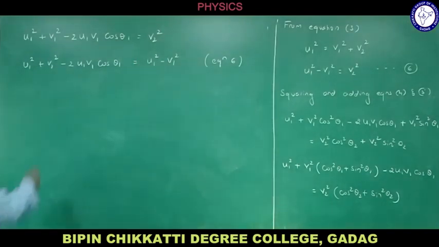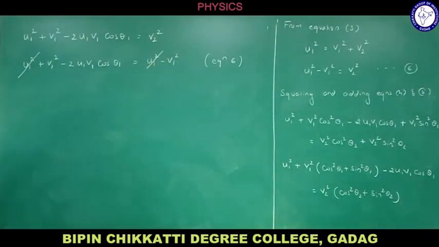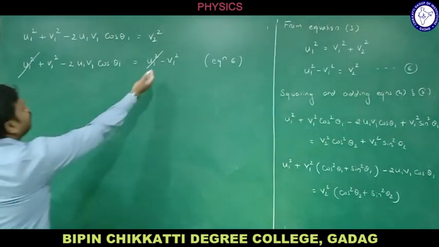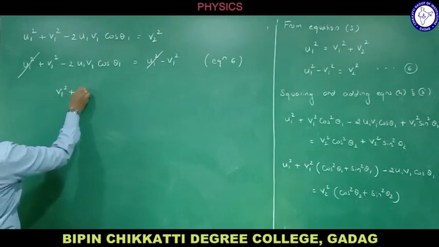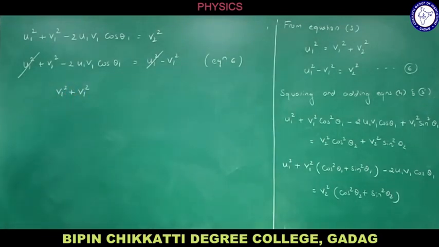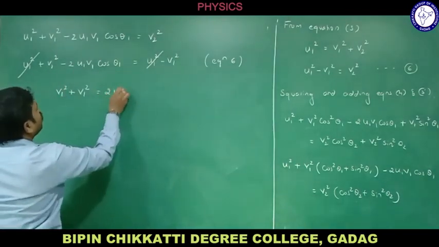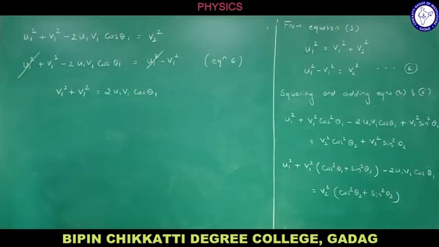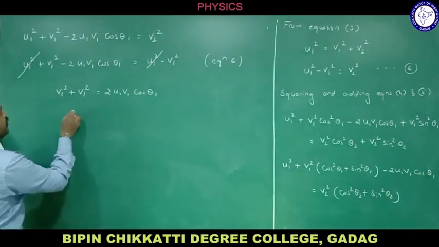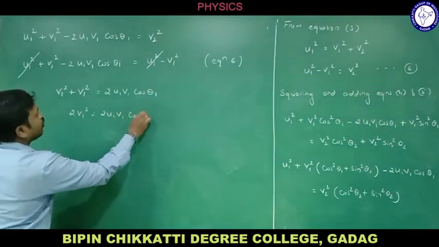Now let us check it out. This will get cancelled, right? So let me calculate now. Let me bring this to this side. What do you get? V1 square plus V1 square, which is equal to, let me bring this to that side, 2 U1 V1 cos theta 1. So this will be 2 V1 square equals 2 U1 V1 cos theta 1.